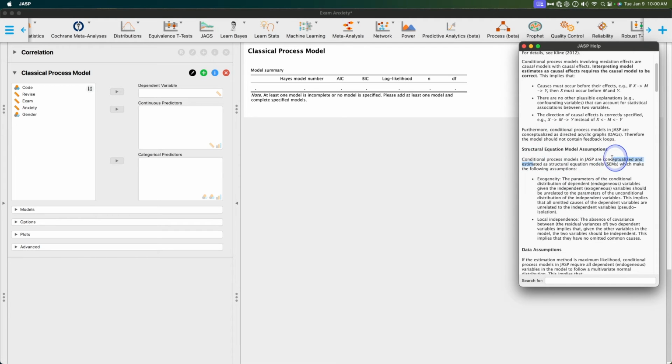Now, conditional process models in JASP are conceptualized on structural equation modeling. So it makes two assumptions. Exogeneity: the parameters of the conditional distribution of dependent endogenous variables, so that is the thing that we are attempting to predict, given independent or exogenous variables, should be unrelated to the parameters of the unconditional distribution of the independent variables. This implies that all omitted cases of the dependent variables are unrelated to the independent variables, or pseudo-isolation.